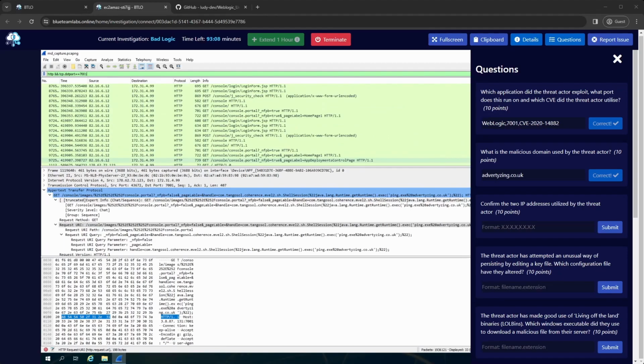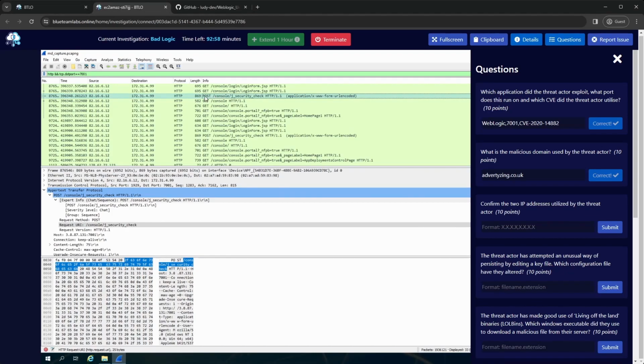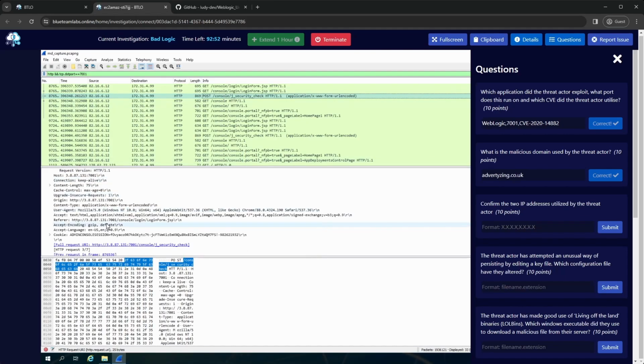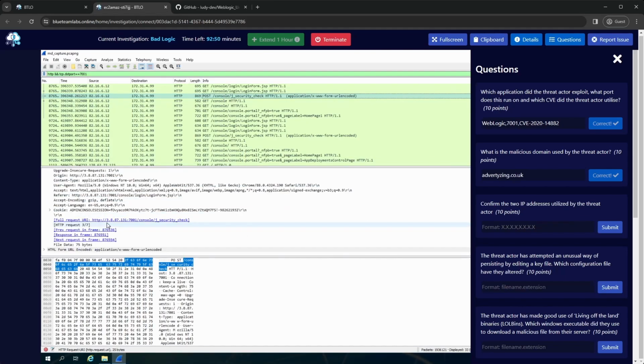Okay, so immediately I can see there's a post request on there. So it's hitting the login forms first with the get requests, and then it's hitting a post request. So I think this is going to be likely the login. I've seen some Java apps use this before. We should be able to see that though from the actual text being sent. And yeah, so we see j_username, admin.